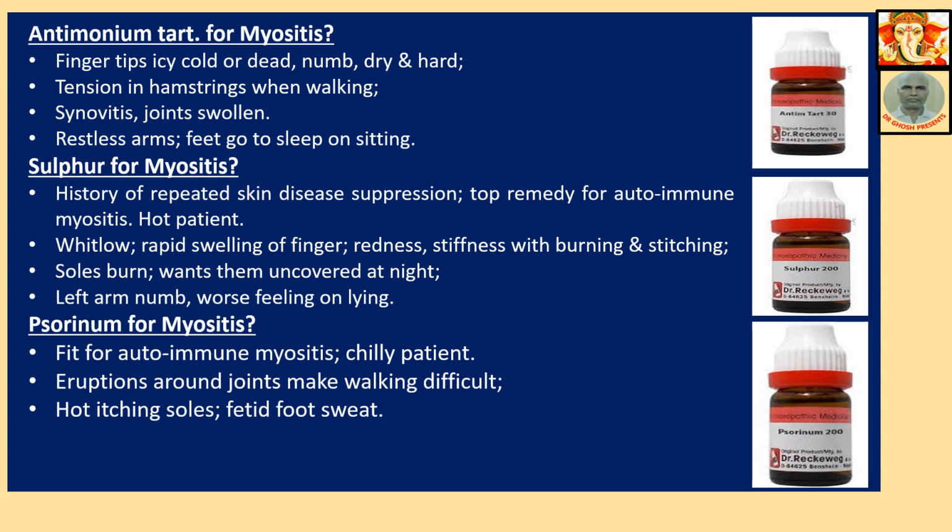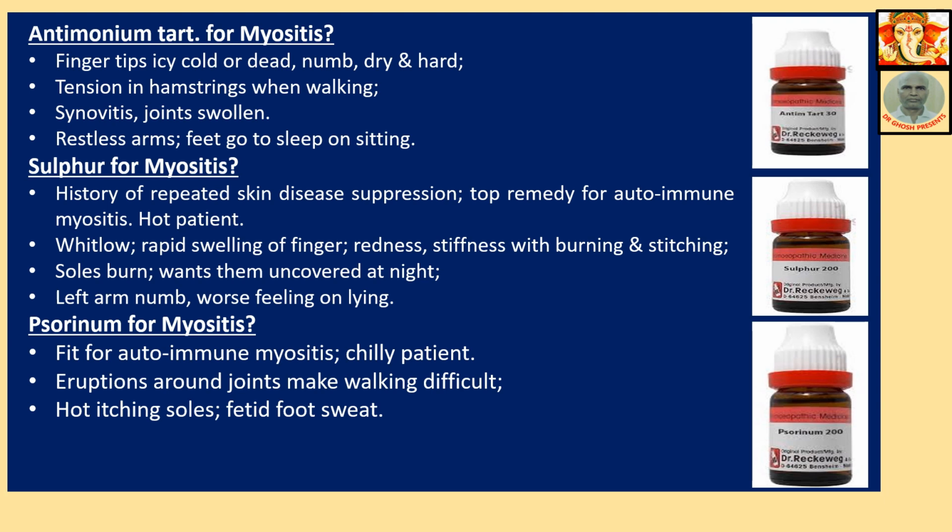Synovitis, joint swollen. Now gradually the deeper symptoms are coming. Restless arms, feet go to sleep on sitting. Sulphur for myositis: history of repeated skin disease suppression. Top remedy for autoimmune myositis. Hot patient.